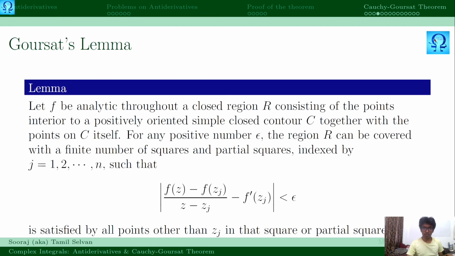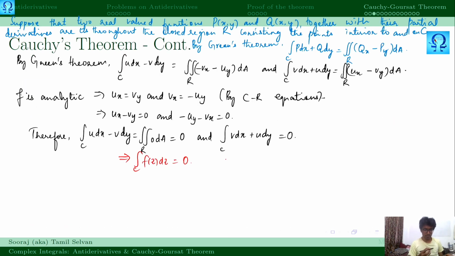So now, before going to Goursat's lemma, I would like to discuss an example here.